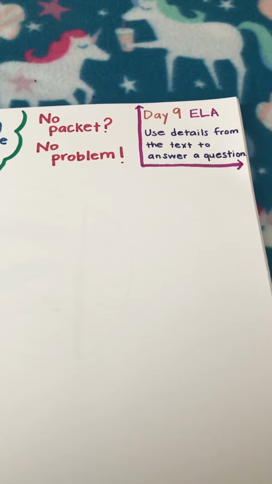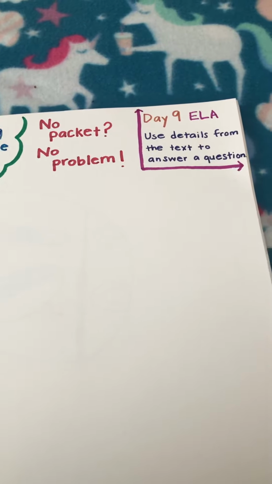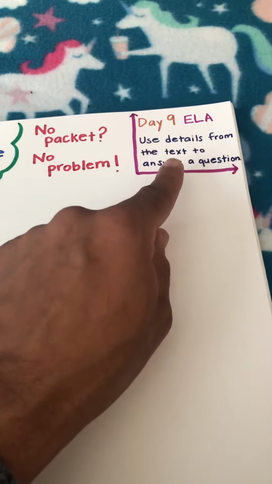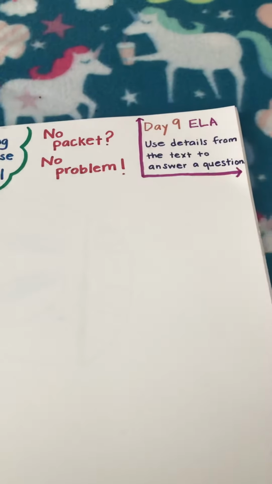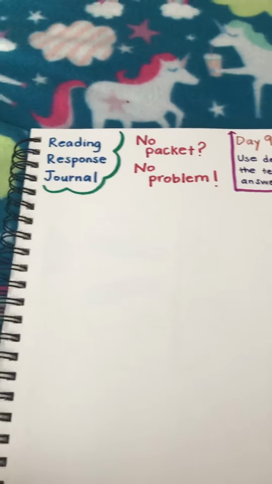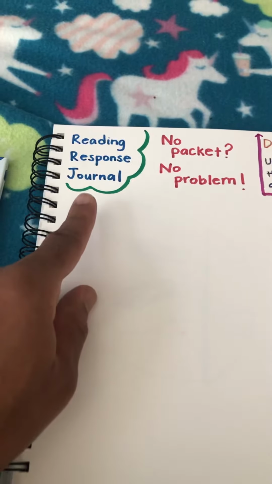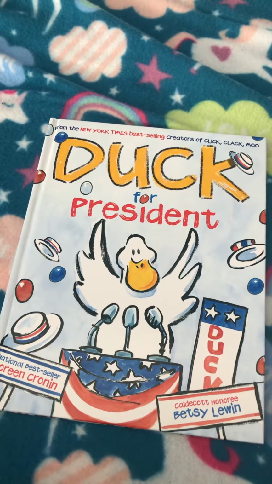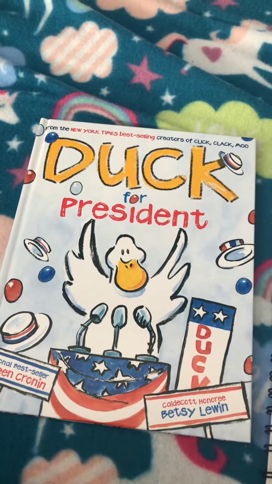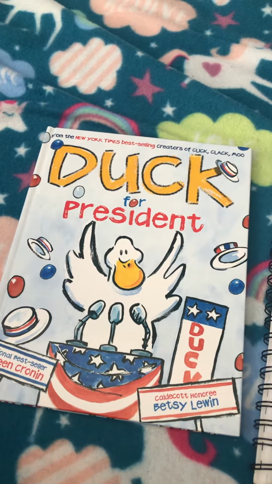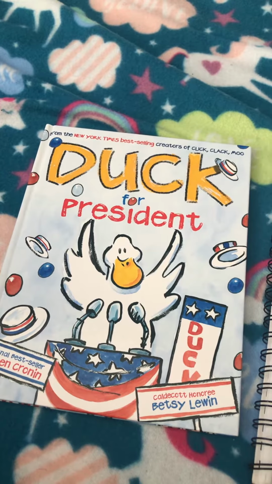Now, for today's Day 9 ELA, we're going to be focusing on using details from the text to help us answer a question. For today's work, you're going to need your reading response journal. You're also going to need your Duck for President text. So if you want to take a moment to go get those things, press pause on the video, and then just press play when you're back.